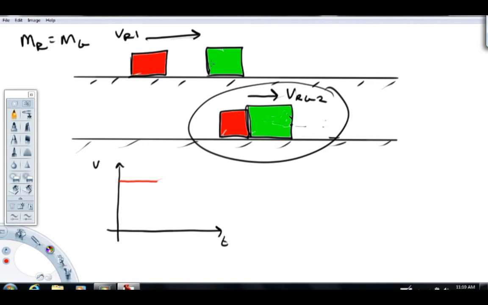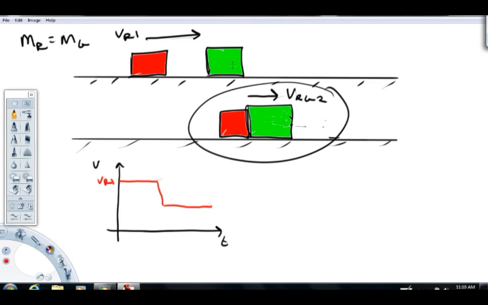It's important to realize that the time frame where that velocity is changing is pretty small. It might be something like 1/10 of a second or so. But basically, it gets cut in half. So the graph might look something like this, where VR1, whatever its numerical value, would be constant until it hits the green mass. At that point, in a very small time frame, it would cut in half, and then it would be constant again.